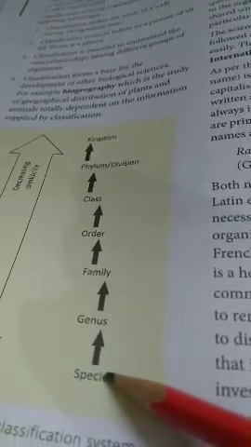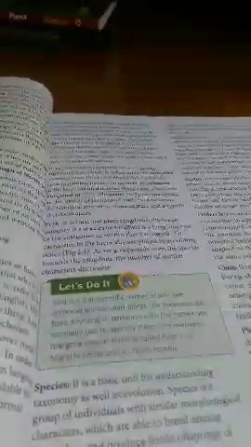Now we come to the hierarchy of classification. Now, what is the system of classifying organisms? For classifying organisms, the smallest group is known as species. This species is actually the unit of classification. Species include a group of individuals that are similar in their morphology.